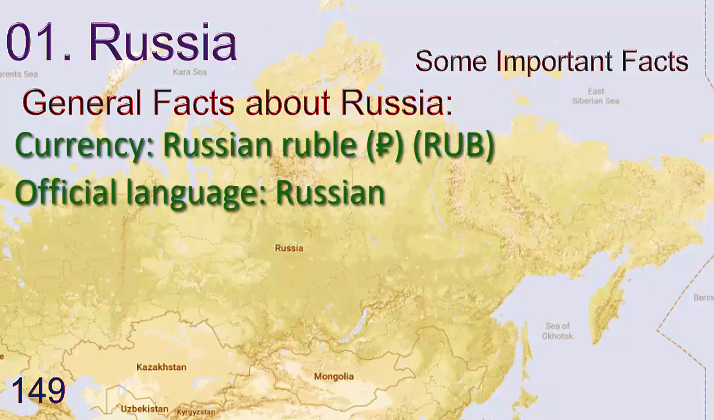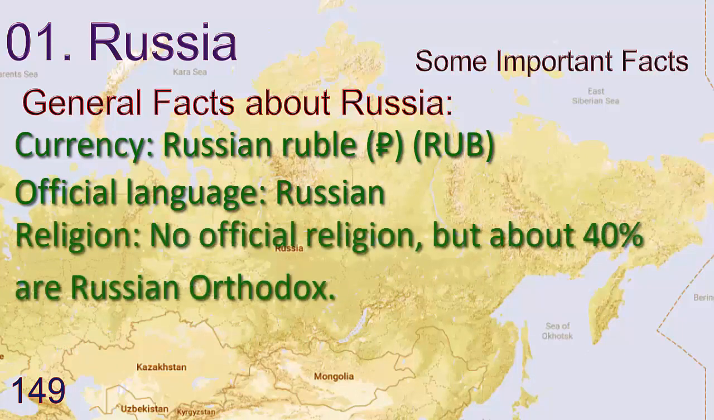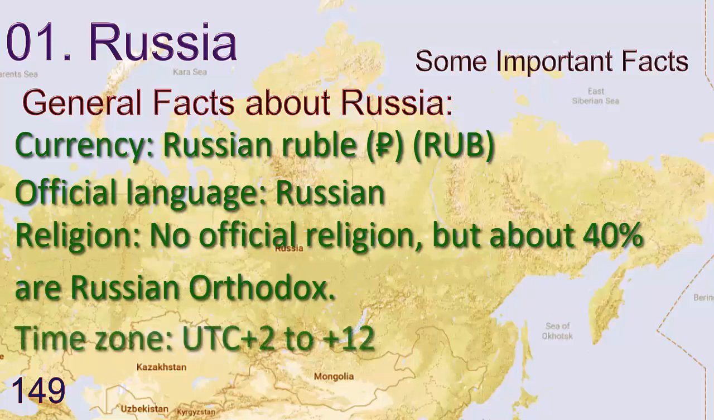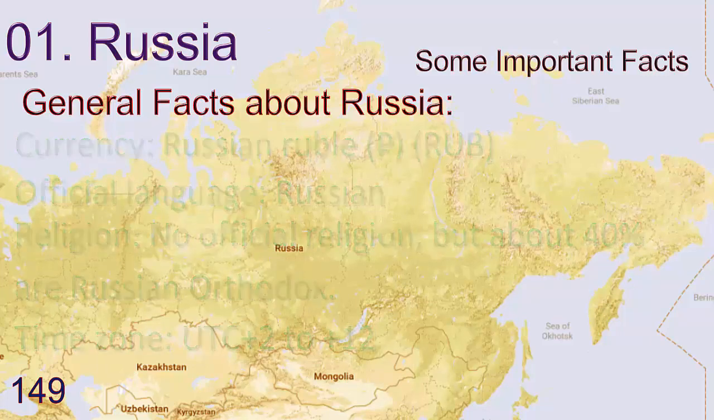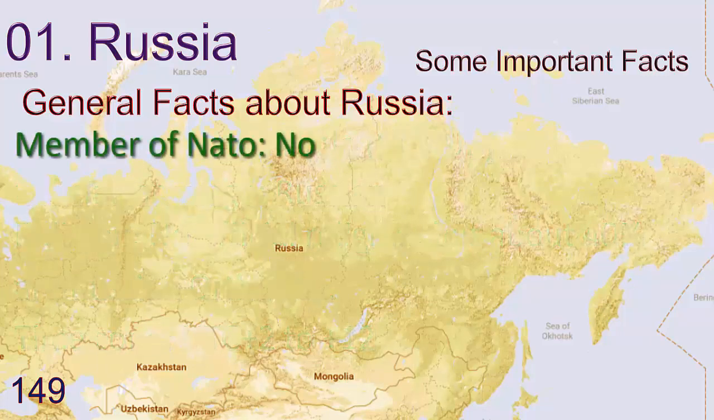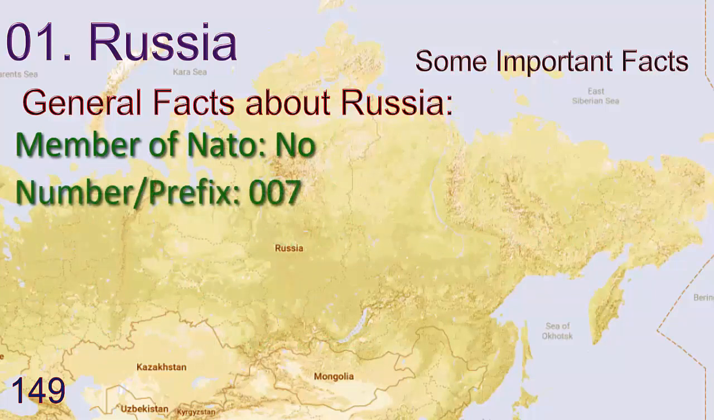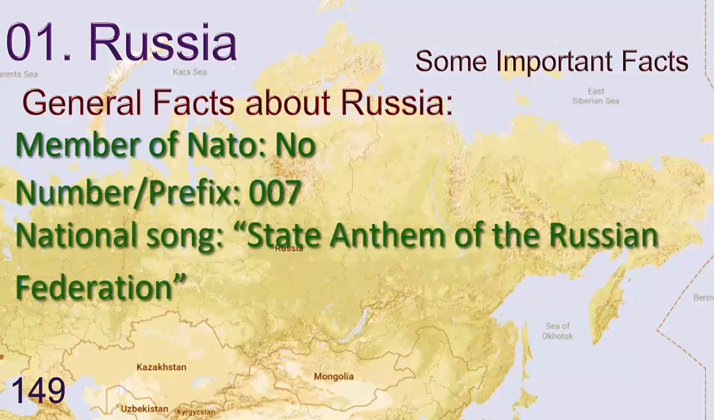Official language Russian. There is no official religion, but about 40% are Russian Orthodox. Time zone UTC +6 to UTC +12. Member of NATO? No. Russia is not a member of NATO. Country number prefix 007. National song State Anthem of the Russian Federation.